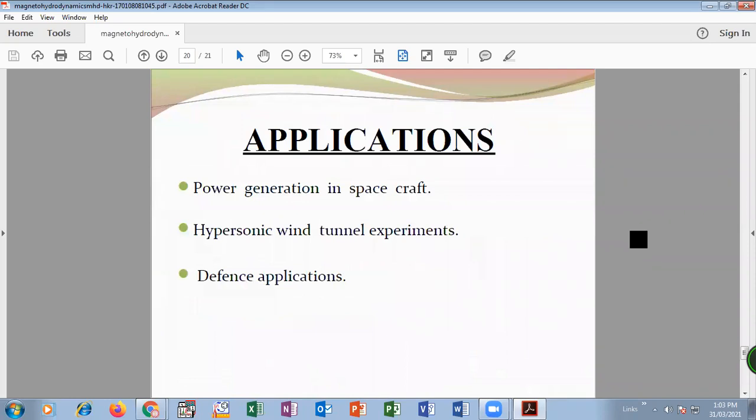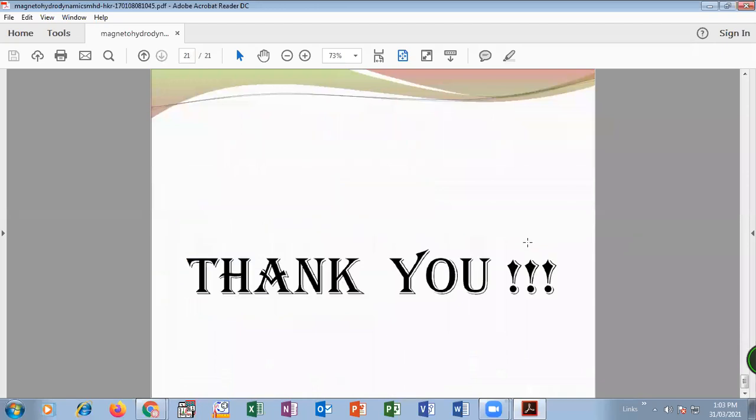Then what are the applications? Magnetohydrodynamic power generation is mostly used for power generation in spacecraft. It is also used in wind tunnel experiments. It is also used in defense applications. So all these are the applications. Okay. So this is all about magnetohydrodynamic power generation. Okay.